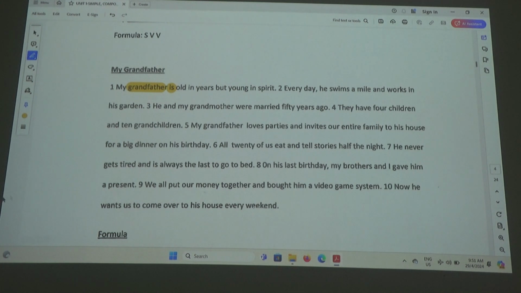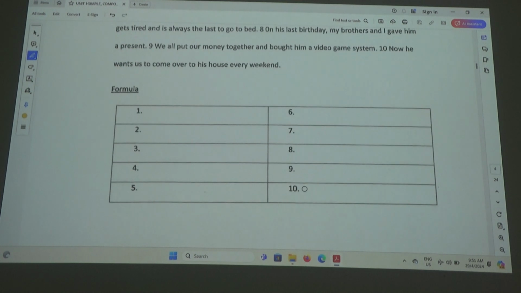Okay, next. Now he wants us to come over to his house every weekend. Ian? Subject? He. Verb? What's that? Once. Anything else here? That's it. So, what's the formula? SV. Is that okay, all of you? Okay? Alright? So, that's done.